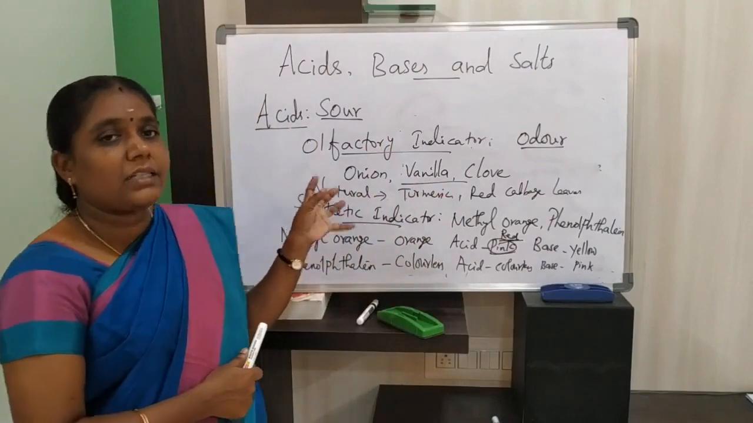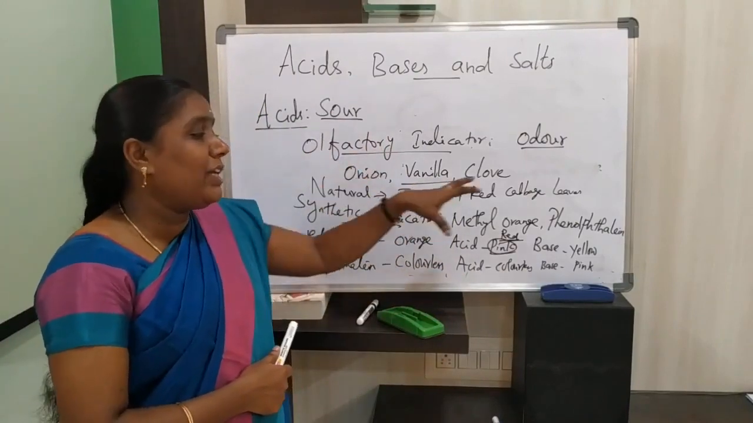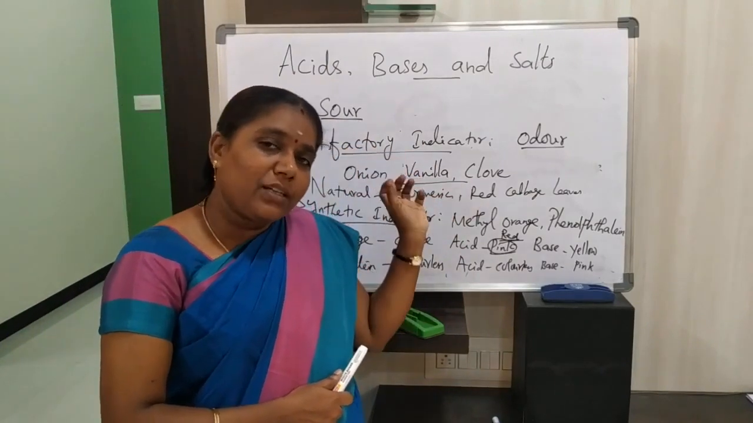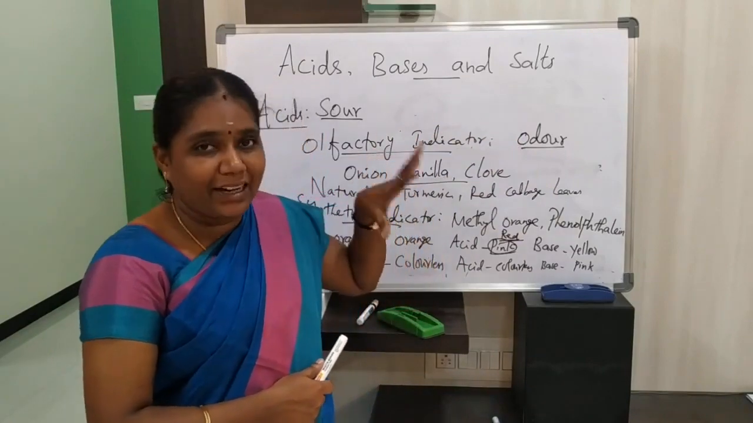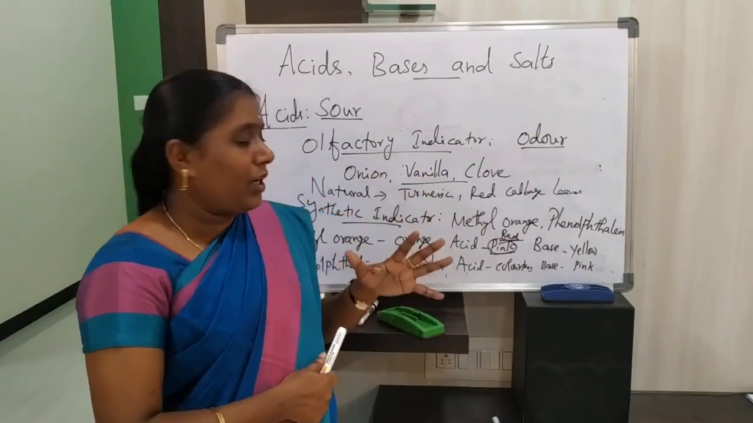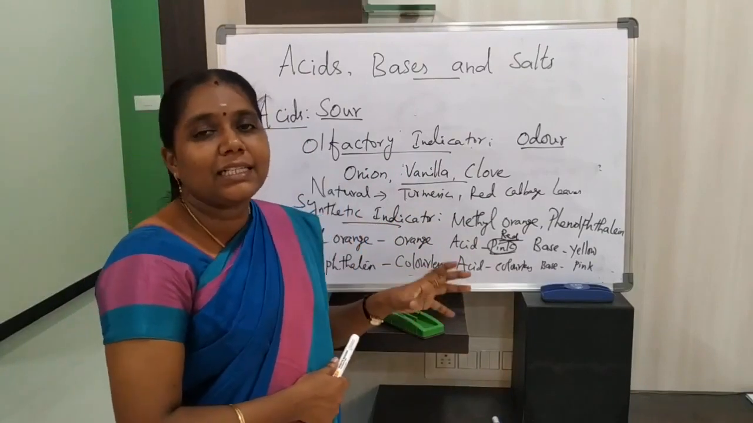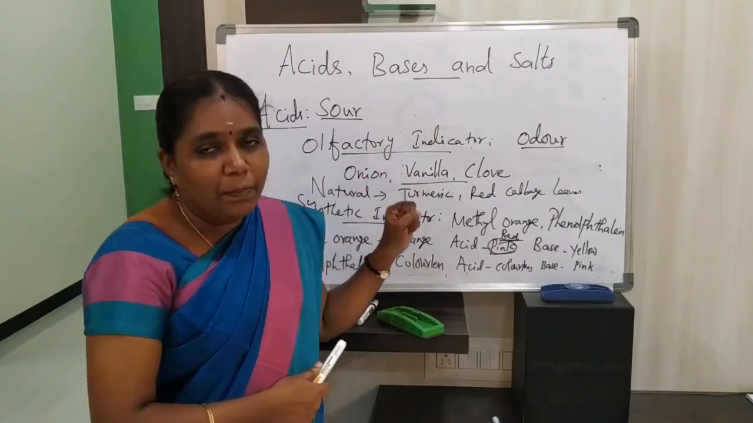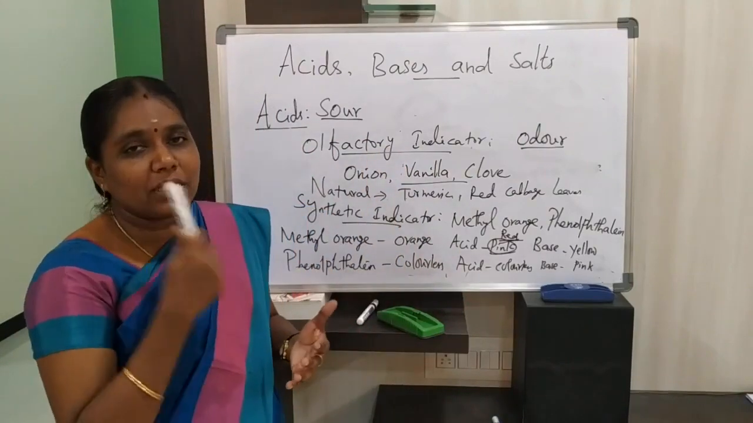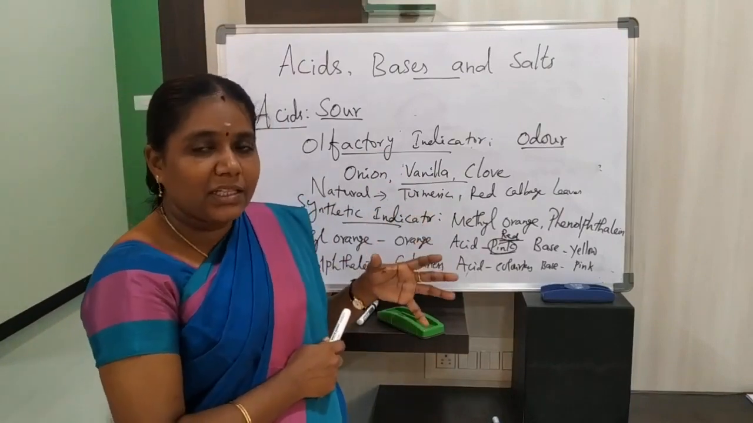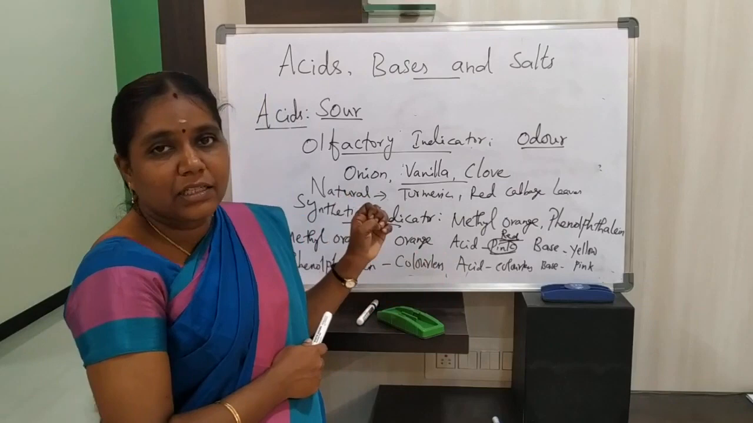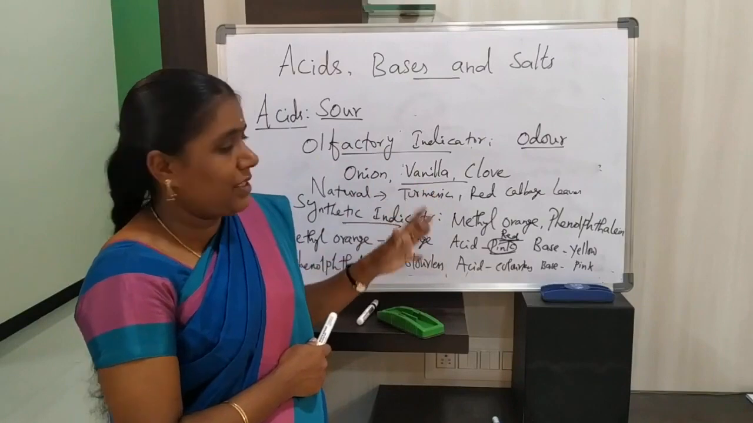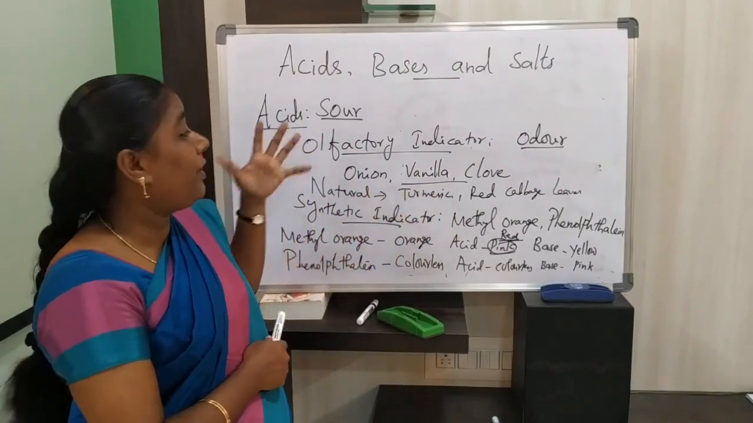And synthetic indicators we have discussed with the help of methyl orange and phenolphthalein. Methyl orange is generally orange in color. In acid, this orange color changes into red color, and in base it shows yellow color. Phenolphthalein is actually colorless. In acid it stays colorless, there is no change, but in base it changes into pink color. So it shows this change in color in acids as well as bases. These are synthetic indicators, mainly obtained from chemical substances in the laboratory. Like this, we also have olfactory indicators.